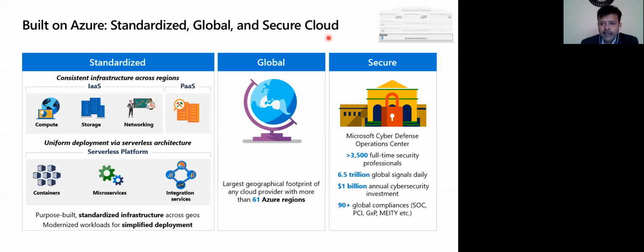So let's take an example that you are a global company and your users are scattered across different countries, right? And you want to have Windows Virtual Desktop. You can do that. You don't need to use a single Azure data center for that. Wherever the users are located, you can use the nearest Azure region.